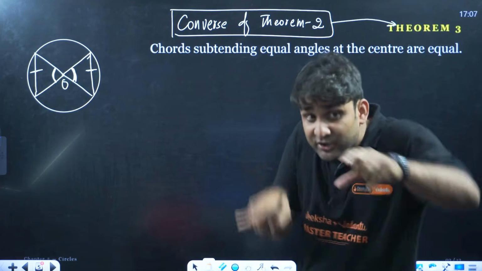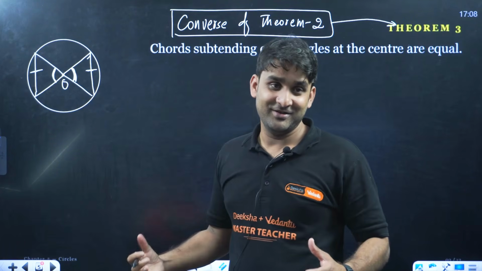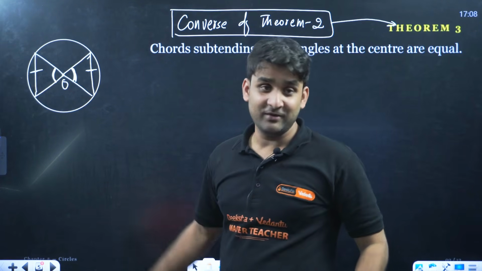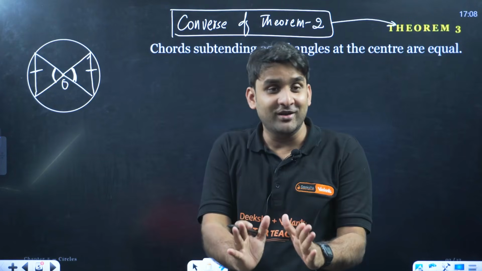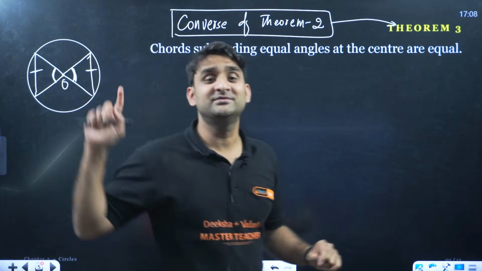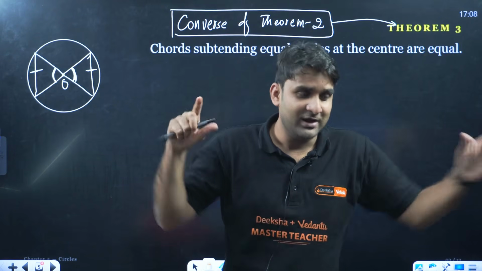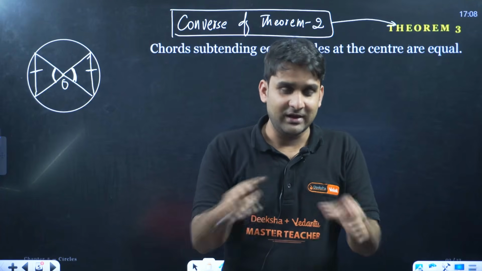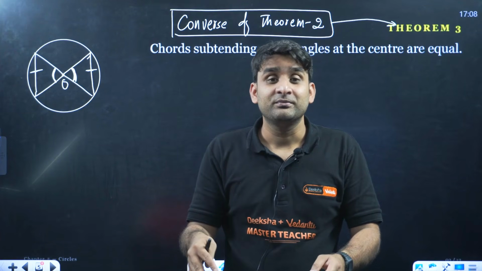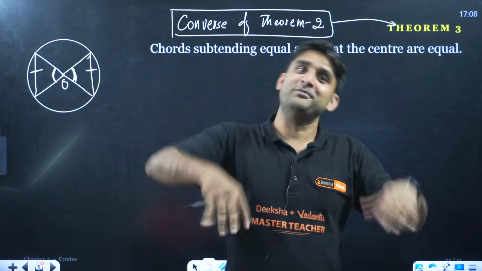Now this theorem is the reverse. If the angles subtending at the center are equal, this information is already provided to you. The angle subtended by the chord at the center is equal. So it implies that the chords will also be equal to each other. So theorem 3 is the reverse of theorem 2. In theorem 2, chords are equal, that was given to you, and that's why you are writing that angles are equal. But here in theorem 3, the angles are equal to each other. This information is already given to you.